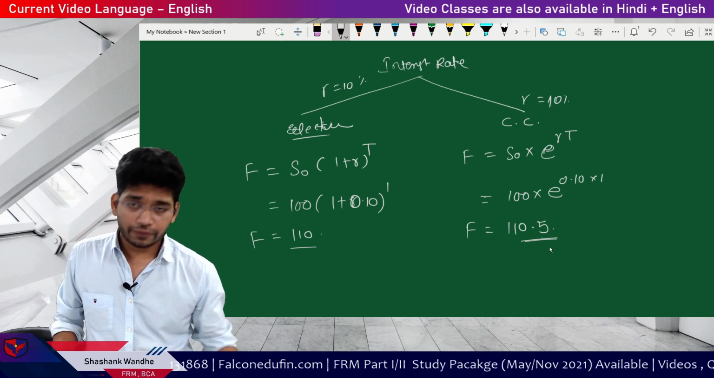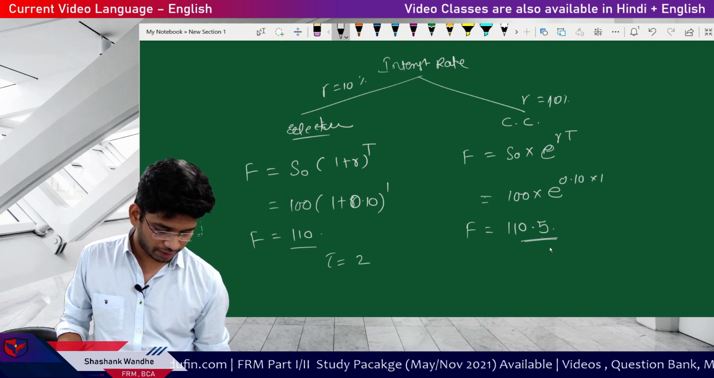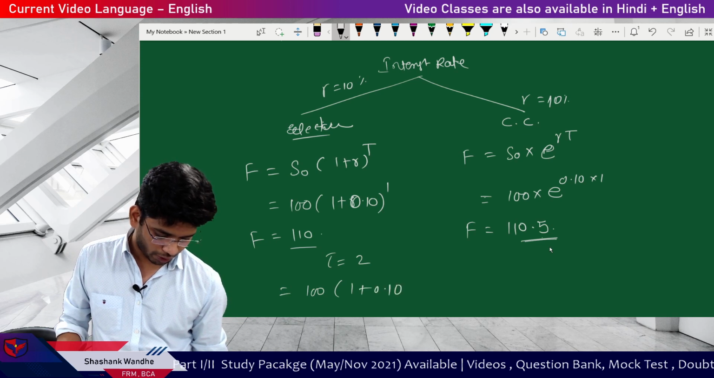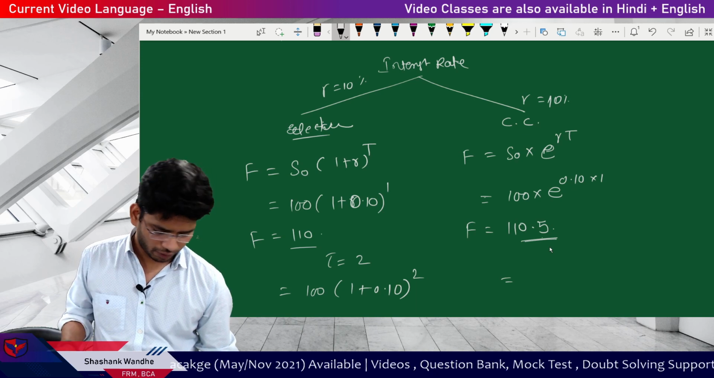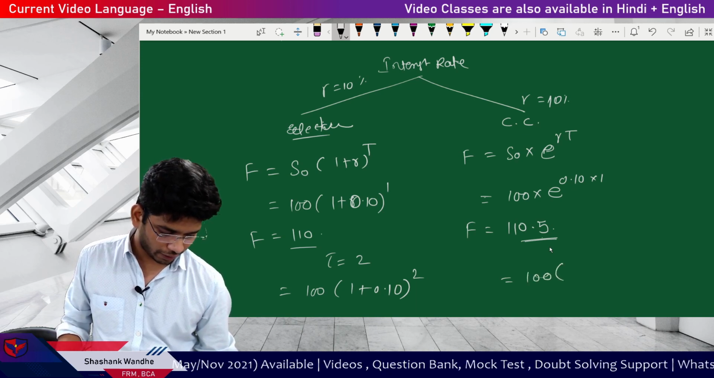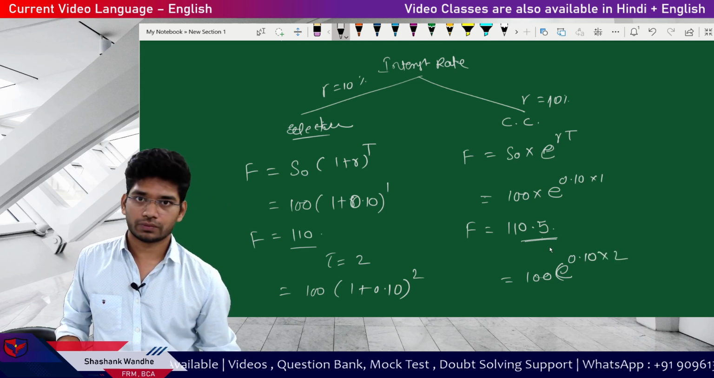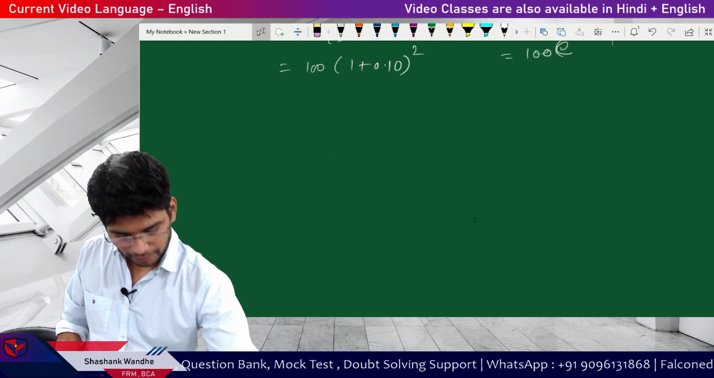And then what if the time period is 2 years? If T is equal to 2 years, then in case of effective, your formula will be simply 100 multiplied by (1 plus 0.10) to the power 2, and in case of continuously compounded, the values will go like e to the power 0.10 multiplied by 2. That's it, and you can do the maths. So this is about the interest rate.